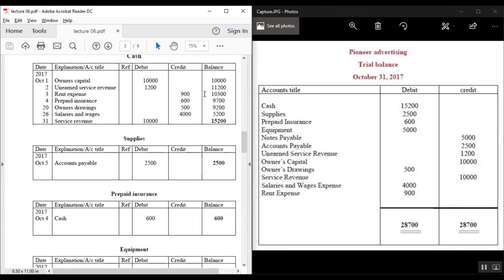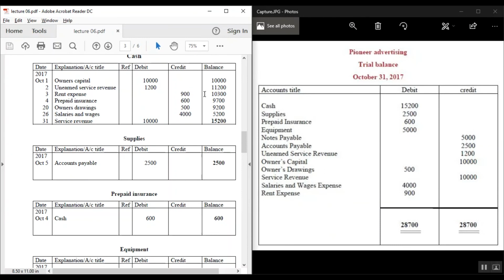Now I'm going to talk about the trial balance. So we have to know what a trial balance is. A trial balance is a list of closing balances of ledger accounts on a certain date and is the first step towards the preparation of financial statements. It is usually prepared at the end of the accounting period to assist in the drafting of financial statements.